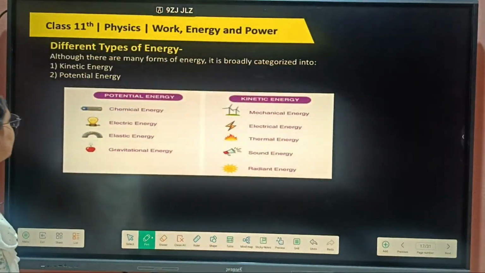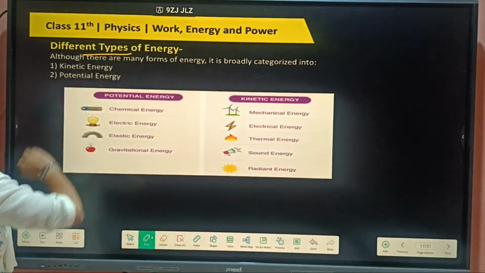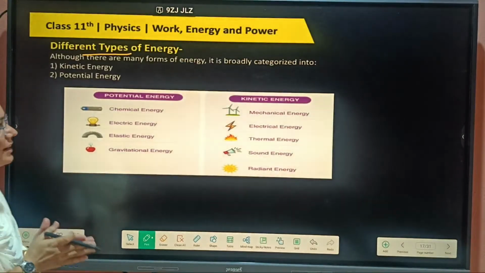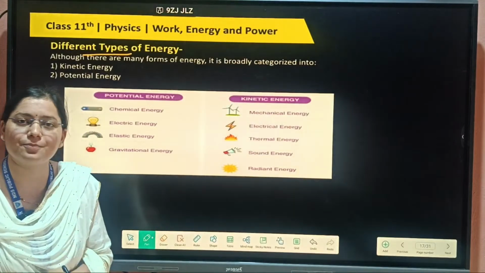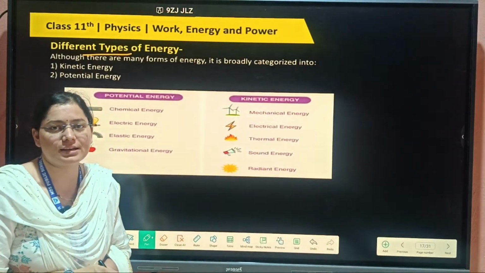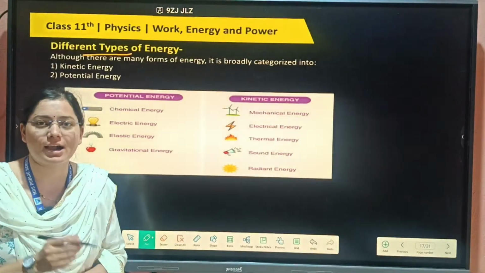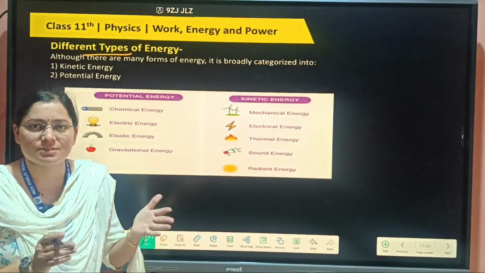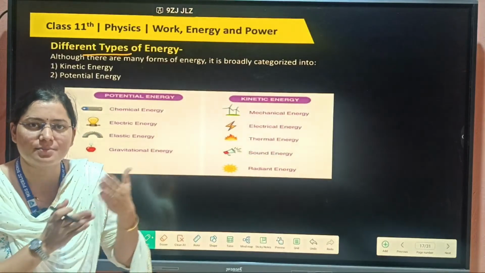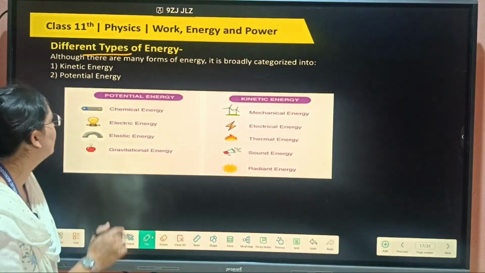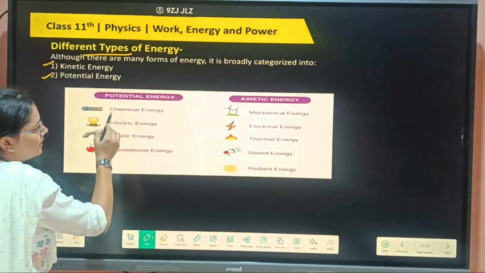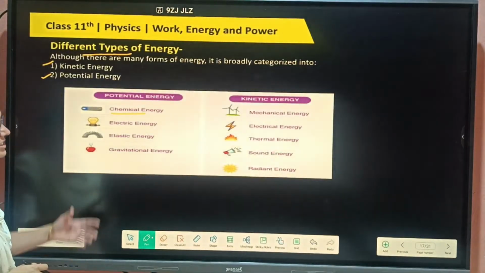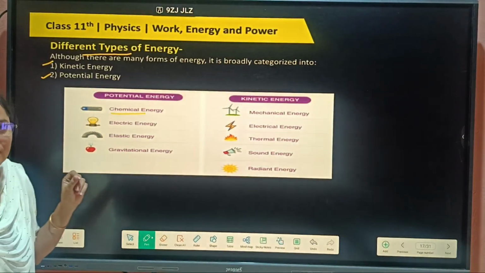Now after this, different types of energy. I told you that energy will always be in two forms, kinetic and potential. All forms of energy we divide into two parts, kinetic energy and potential energy. Some energy is divided into kinetic, some into potential. Chemical energy will come in the category of potential.